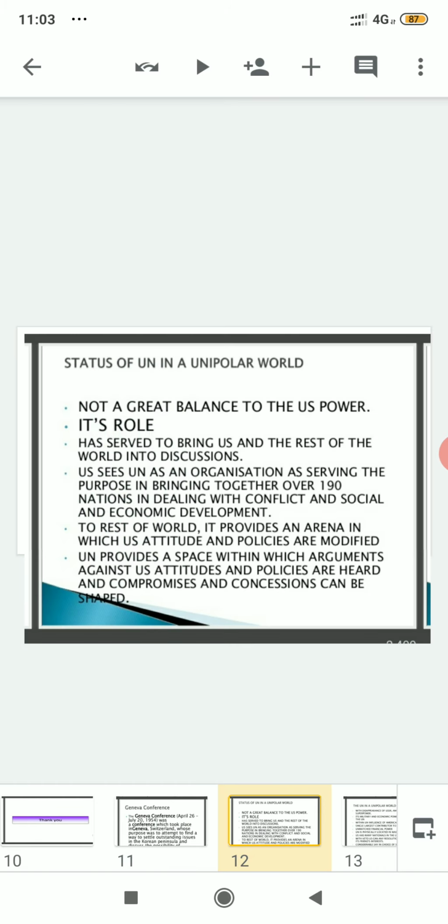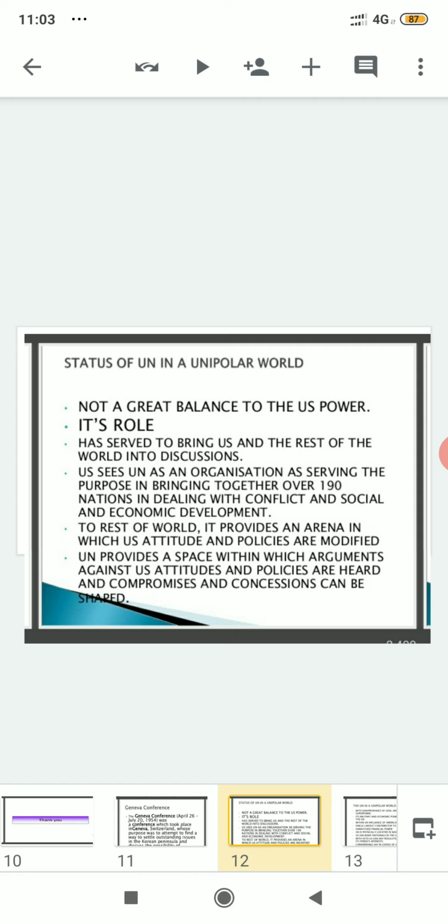That means what? Earlier it was a bipolar world. That means before 1991, when USSR was not disintegrated, it was a bipolar world. So after 1991 it has become a unipolar world. That means unipolar can be related to the presence of United States of America as the only superpower, and with the disintegration of USSR in the year 1991, this world has become a unipolar world.